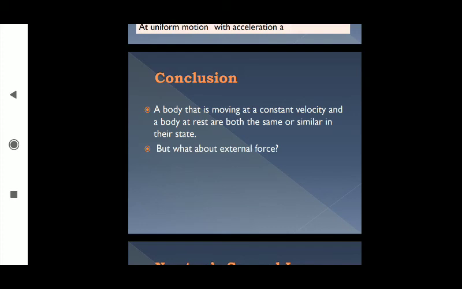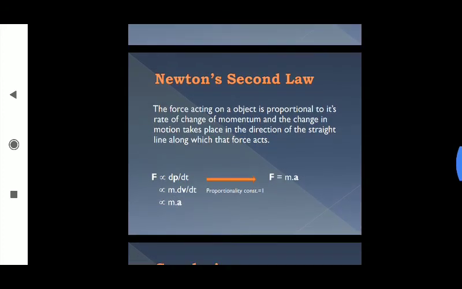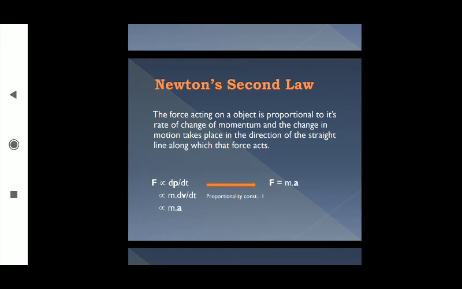Now in the first law of Newton, we have talked much about external forces. So we have to explore more about forces: how forces act, and how force is related to a body's mass or velocity. That is made clear by the second law of Newton. So what is the statement of the second law of Newton? The force acting on an object is proportional to its rate of change of momentum, and the change in motion takes place in the direction of the straight line along which that force acts.